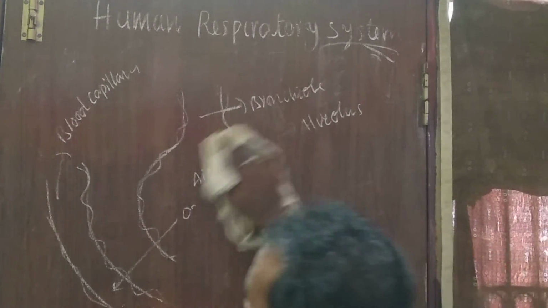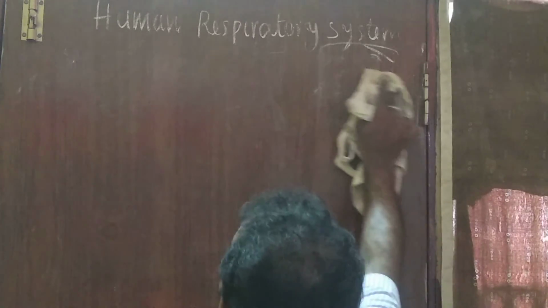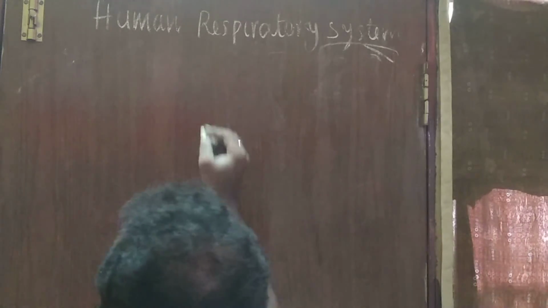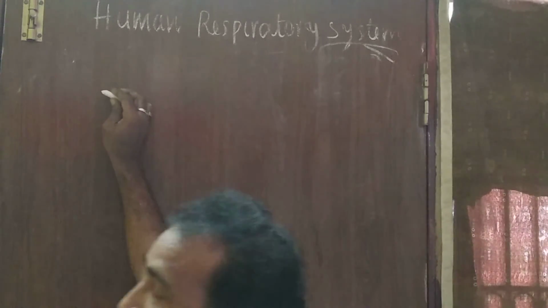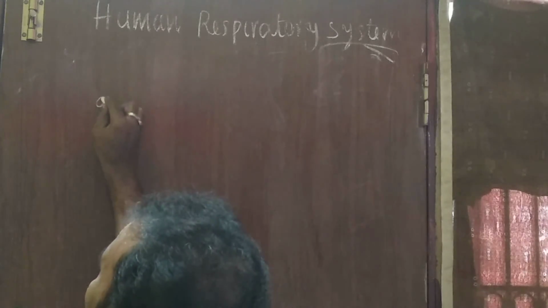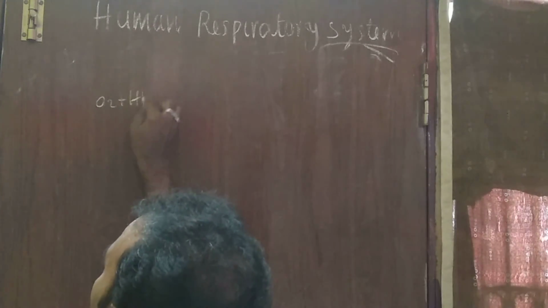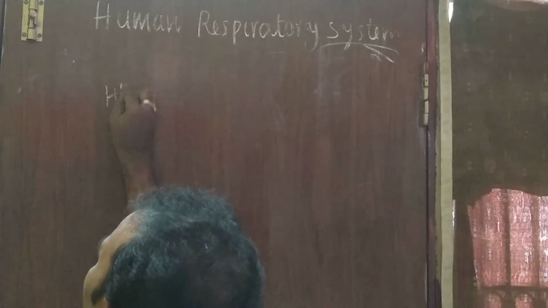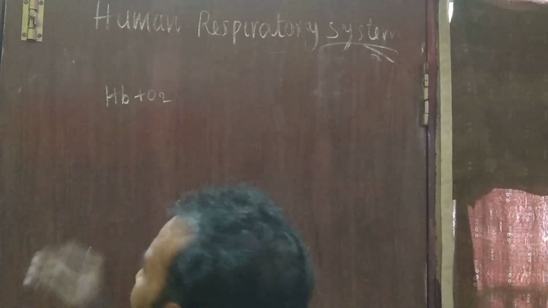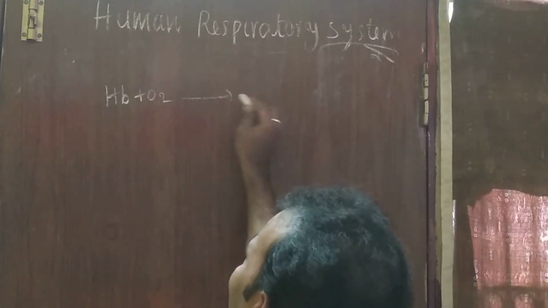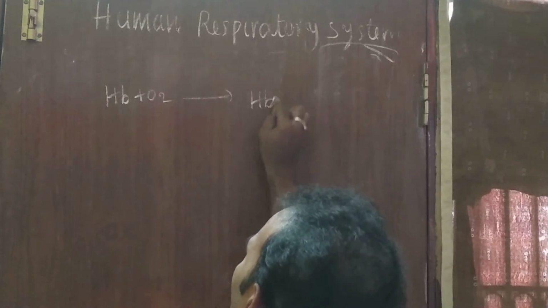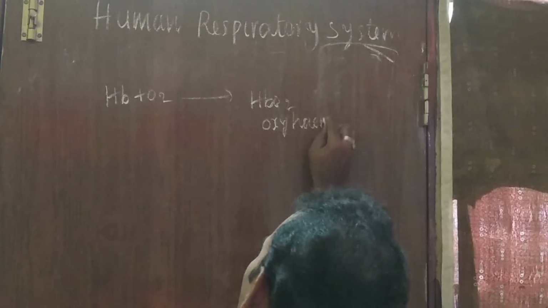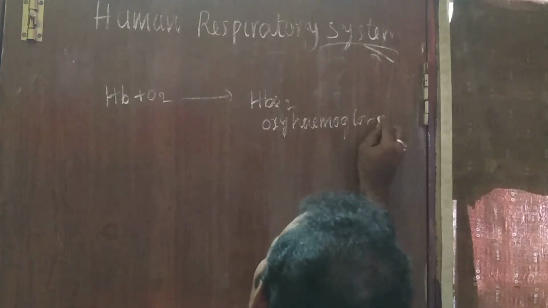How is oxygen or carbon dioxide transported within the human body? When gas exchange takes place in the alveolus, oxygen combines with hemoglobin to form oxyhemoglobin.